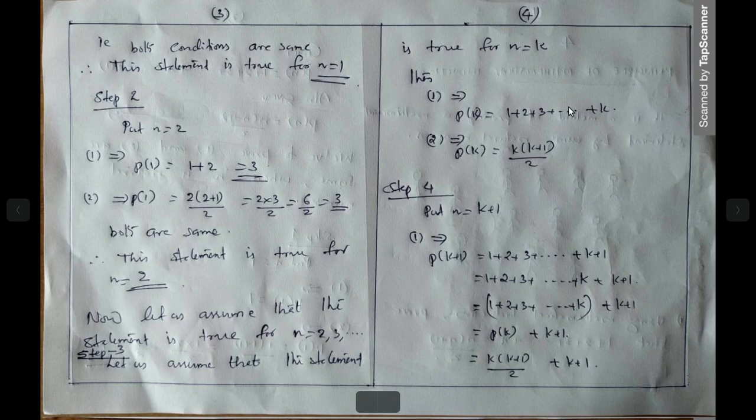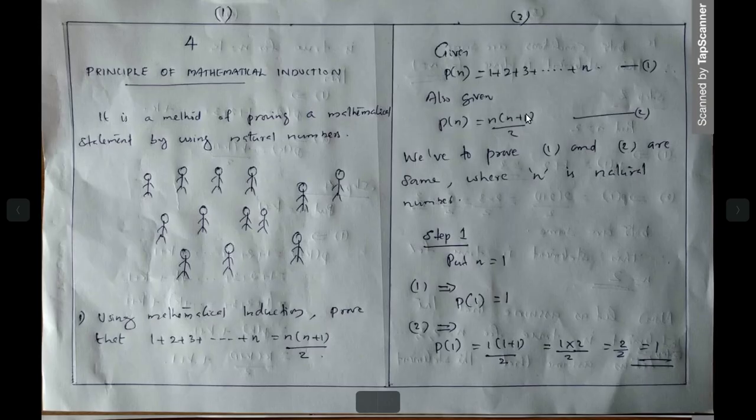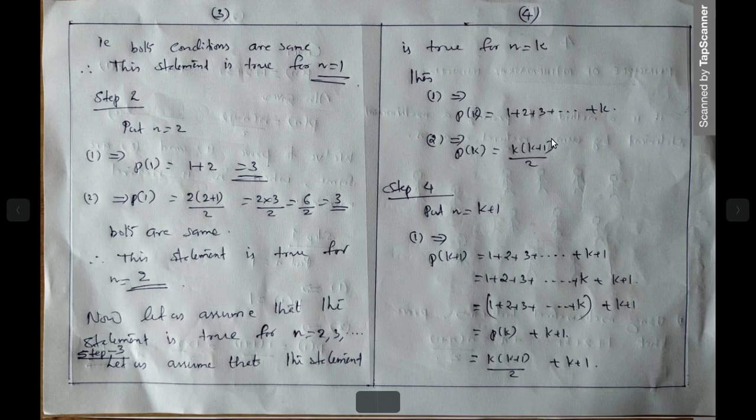What is P of k? Up to k: 1 plus 2 plus 3 plus etc. plus k. k is your choice. Sometimes this may become 5, or 6, or simply k. P of k is equal to 1 plus 2 plus 3 plus etc. plus k. Then from the second one, k into k plus 1 divided by 2. So you assume that this is true for n is equal to k, right? Then we have to check.